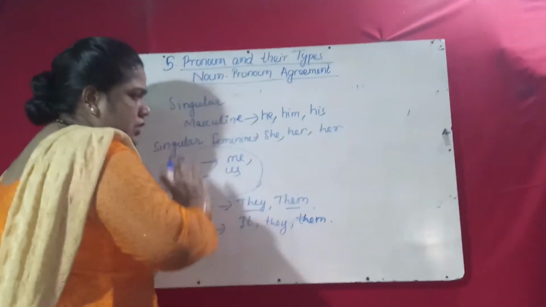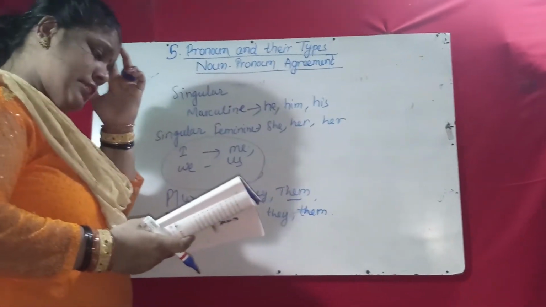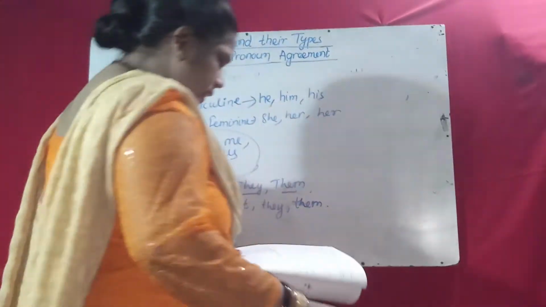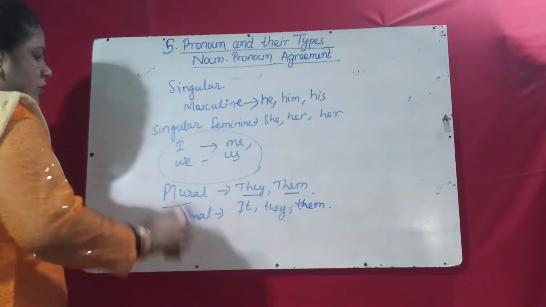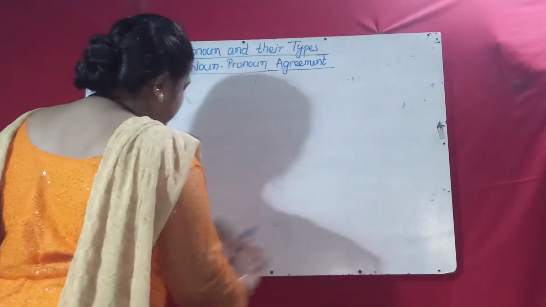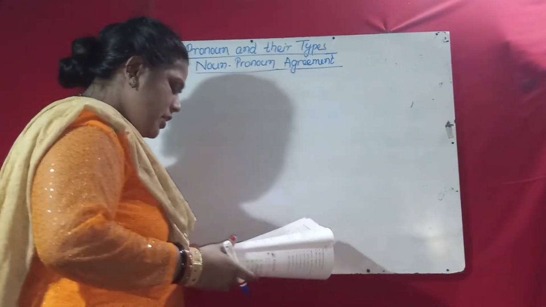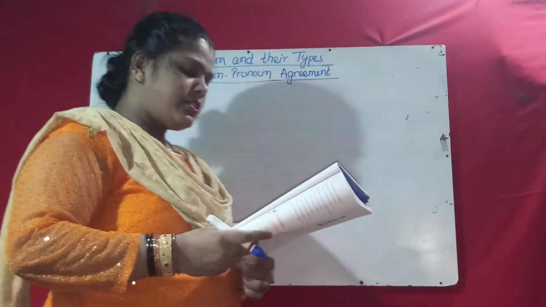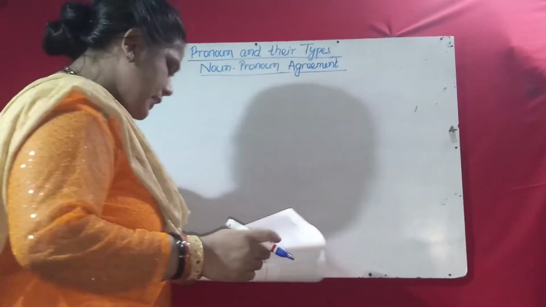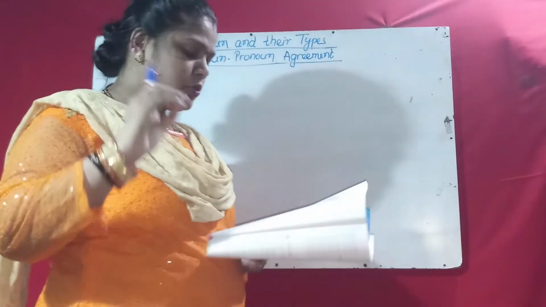We use all these pronouns according to the noun. So that is called noun pronoun agreement. Then another thing: use I or me, she or her, he or his, they or them. Sometimes you feel it is correct but sometimes it is wrong; some rules are there.